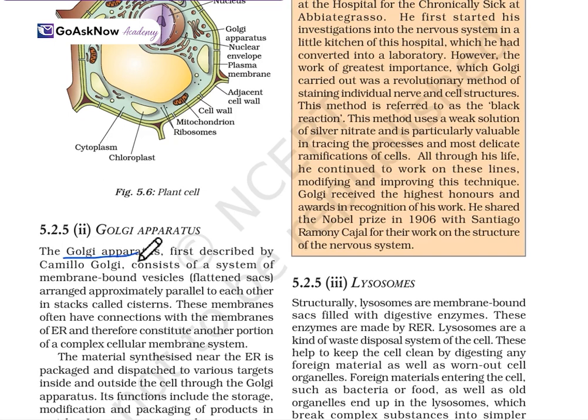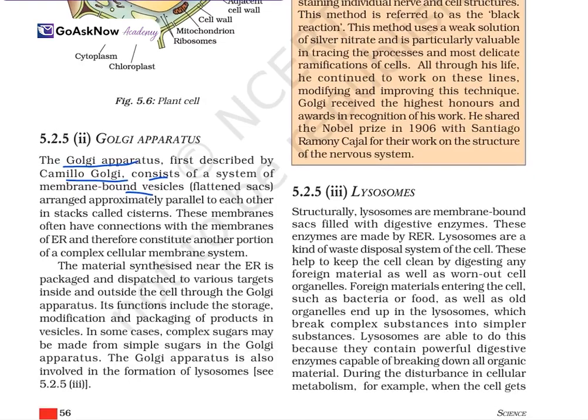So the Golgi apparatus was first described by Camillo Golgi. It consists of a system of membrane-bound vesicles, flattened sacs arranged approximately parallel to each other in a stack, called cisternae. These membranes often have a connection with the membranes of the ER, and thus constitute another portion of a complex cellular membrane system.